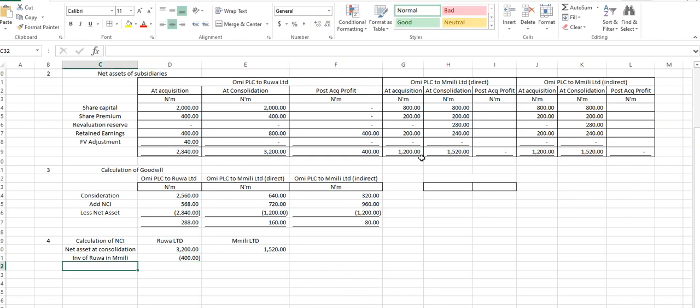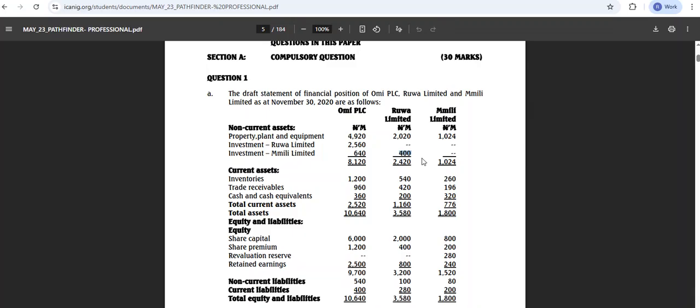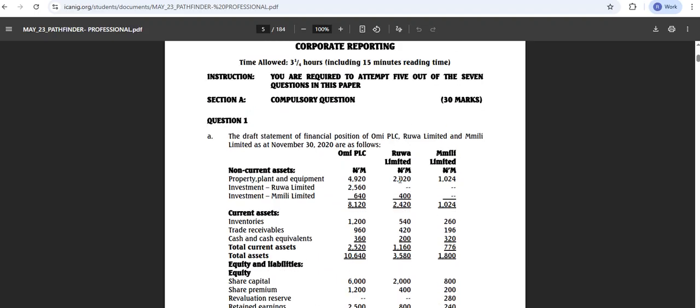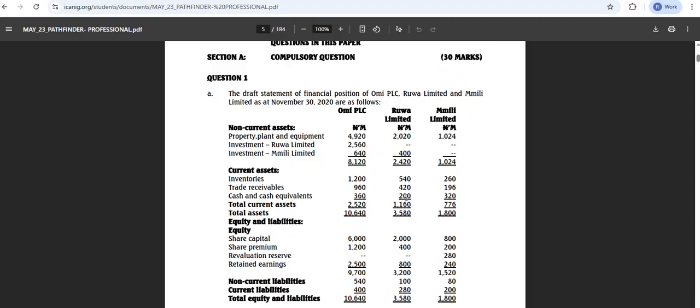We need to remove this 400 from the 3,200, because this 3,200 we have here has that 400 in it. Do you understand?